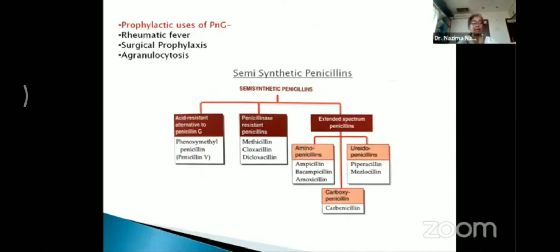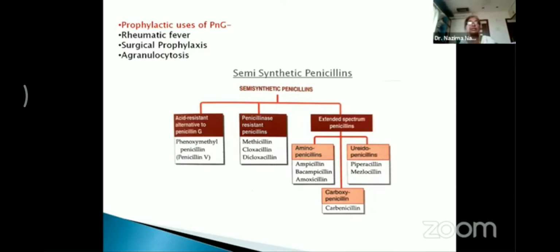There are other prophylactic uses of penicillin G, that is the prevention of rheumatic fever. This drug is very helpful, especially benzathine penicillin, which is the drug of choice in rheumatic fever. Again, surgical prophylaxis: this drug can be used to prevent infections in the surgical wound. In agranulocytosis patients, penicillin G will prevent the infection. So these are the prophylactic uses of penicillin G, which can be asked in a full question: write a note on the prophylactic uses of penicillin G.